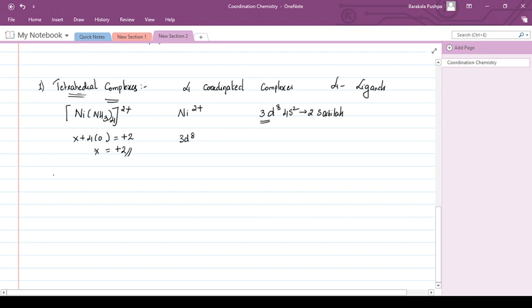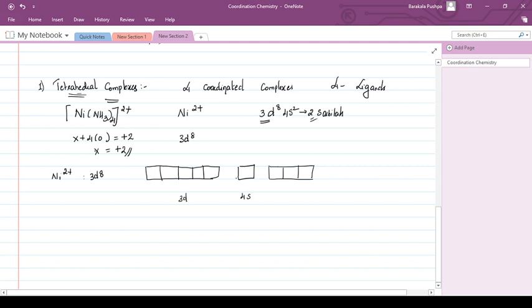So now what happens if you take nickel +2? It has 3d8 electrons. Draw the 3d orbitals, the 4s orbital and the 4p orbitals. The 2 electrons of 4s are gone away, that's why it became nickel +2.